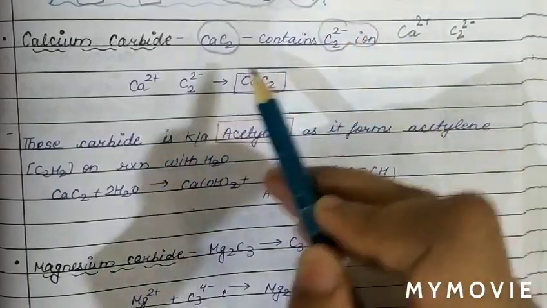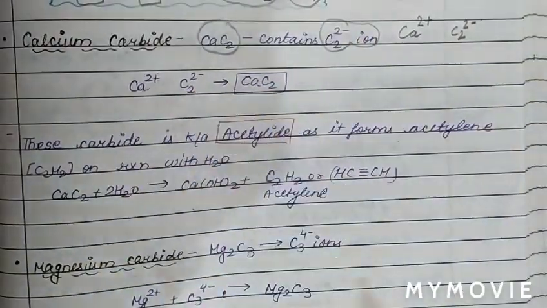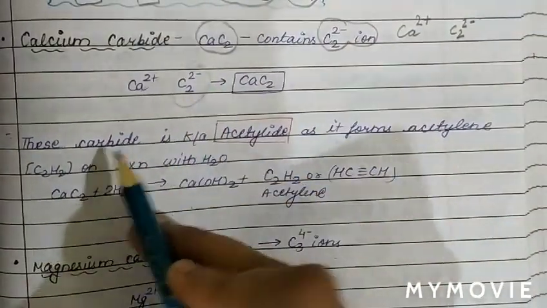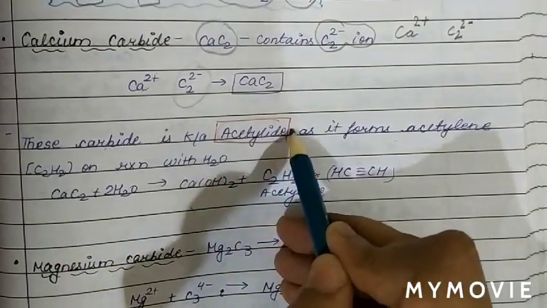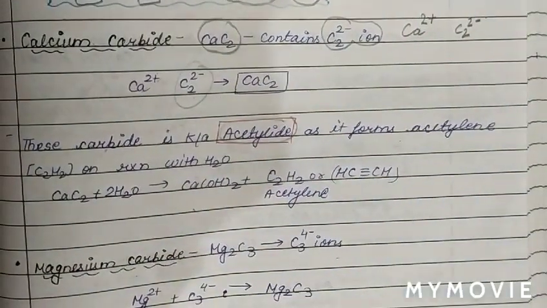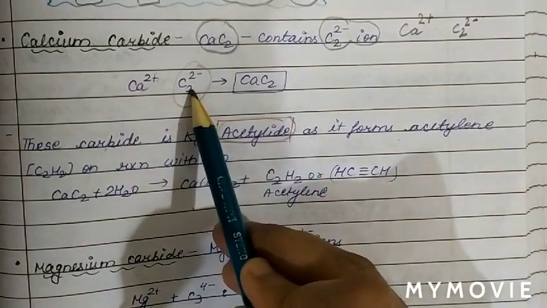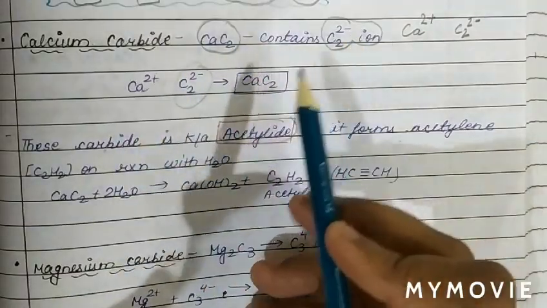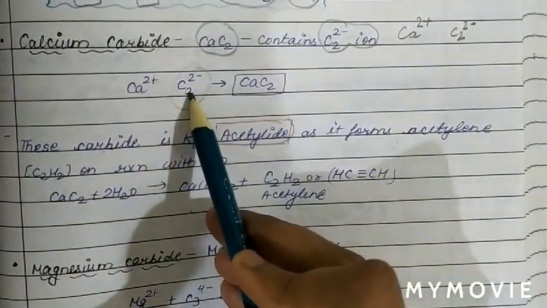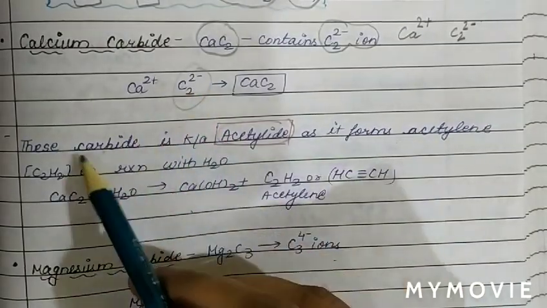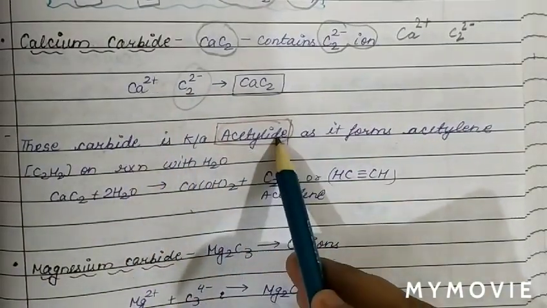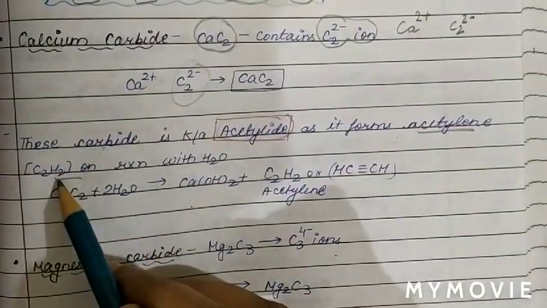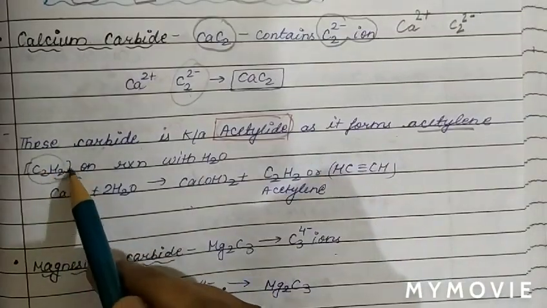So calcium carbide CaC2 contains Ca2+ and the C2 2- ion. These carbides with C2 2- are known as acetylides. Why do we call it acetylide? Because these carbides can form acetylene gas. As C4 negative we call methanide reaction, formation of methane gas. But in the case of the C2 2- ion, this type of carbide we call acetylide because it forms acetylene gas.